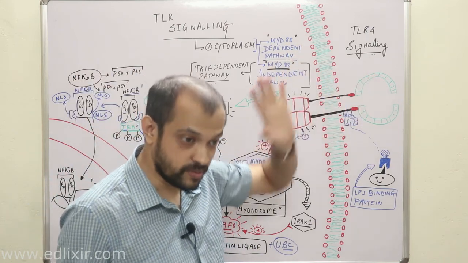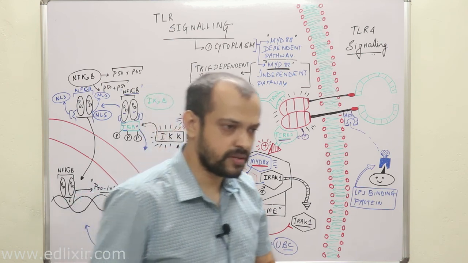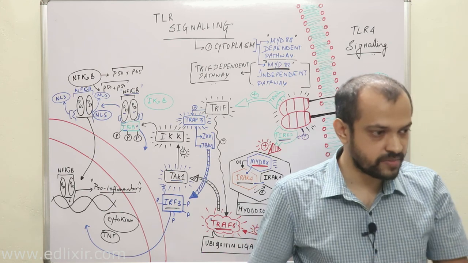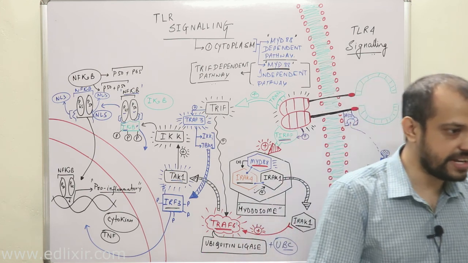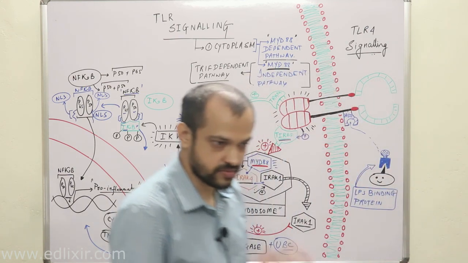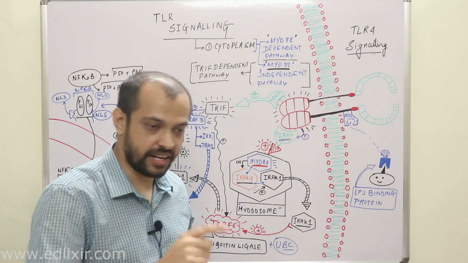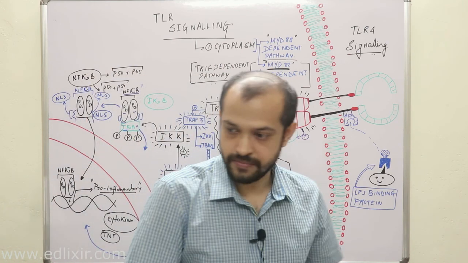Okay. Now we will be stopping here right now. Then we will be talking about the transmembrane receptors of cytokines. Then we will be ending our innate immune class, at least for now. Then next day we will be talking about NK cells. Clear? So that's it for today. Thank you.